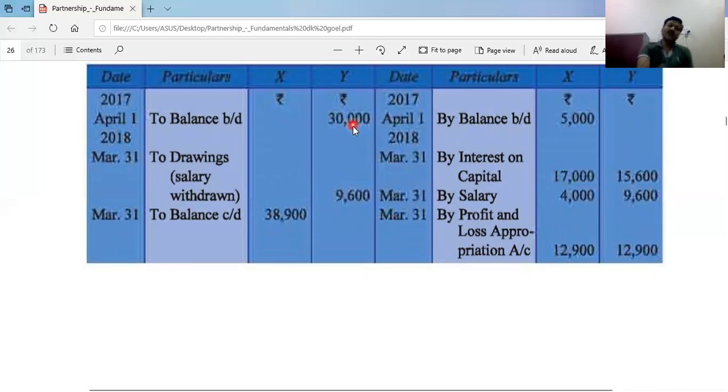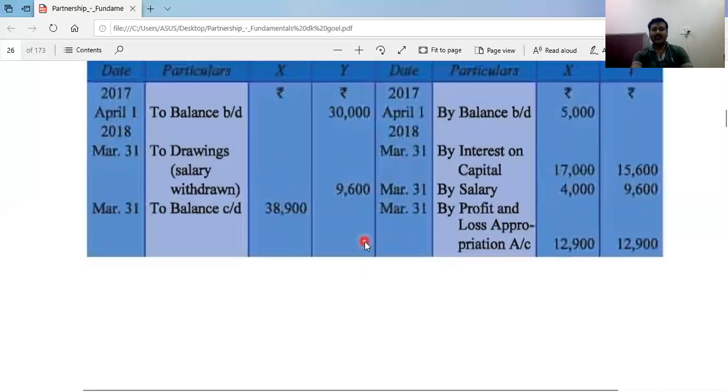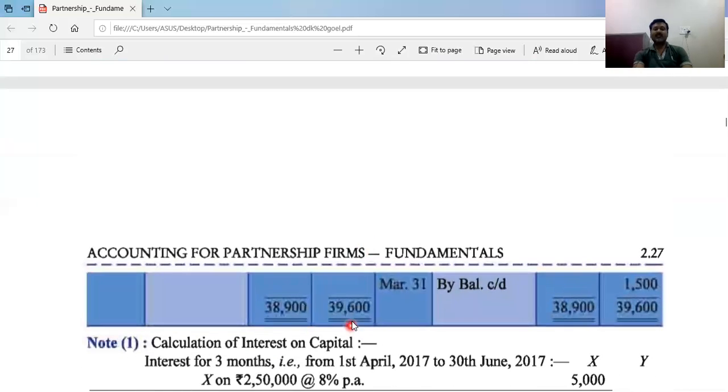Now if we are going to calculate Y's current account, Y's current account opening balance is a debit, so 30,000 debit and 9,000, 39,600 is the debit balance. You can see 39,600. This is more, so this same amount we will write in the credit side.